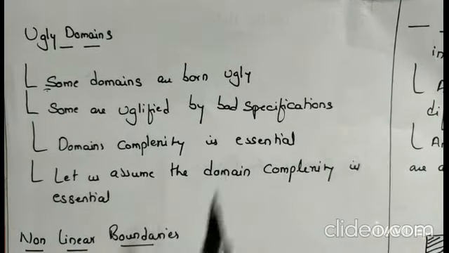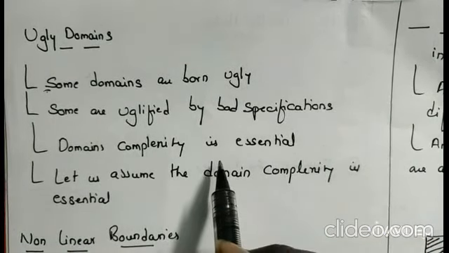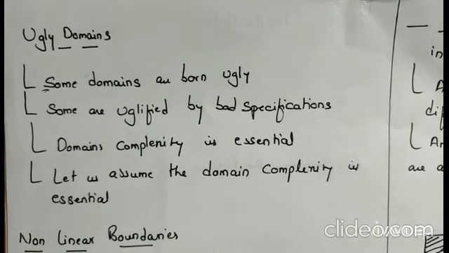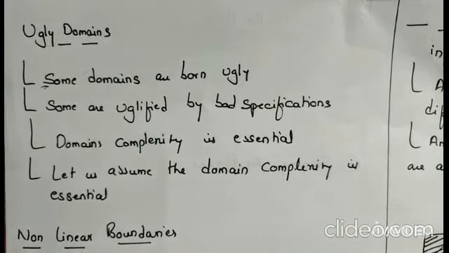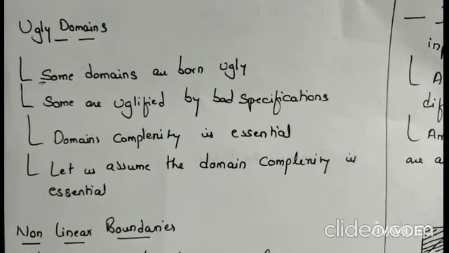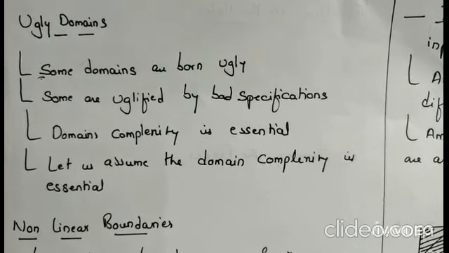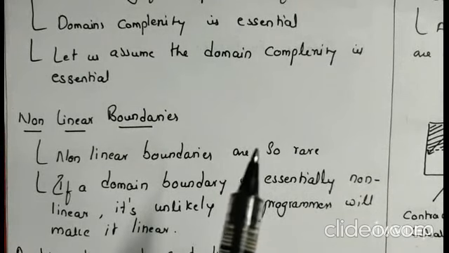Domain complexity is essential when we are calculating nice domains and ugly domains. Ugly domains' complexity is very high, so solving the problems of ugly domains is also hard. Let us assume the domain complexity is essential. If the ugliness results from bad specifications and the programmer's simplification is harmless, then the programmer has made an ugly domain a good domain. Here some of the properties are there.